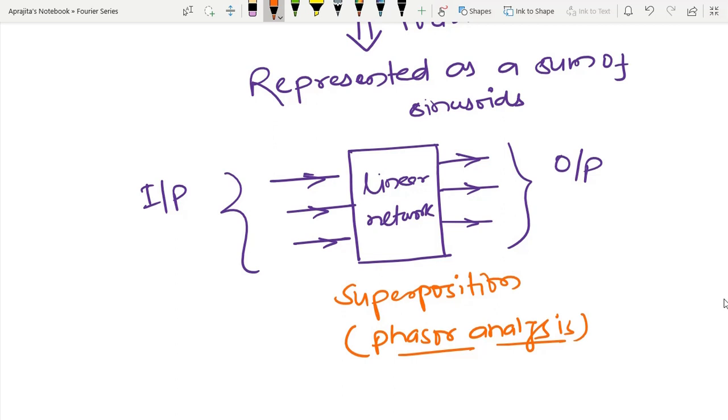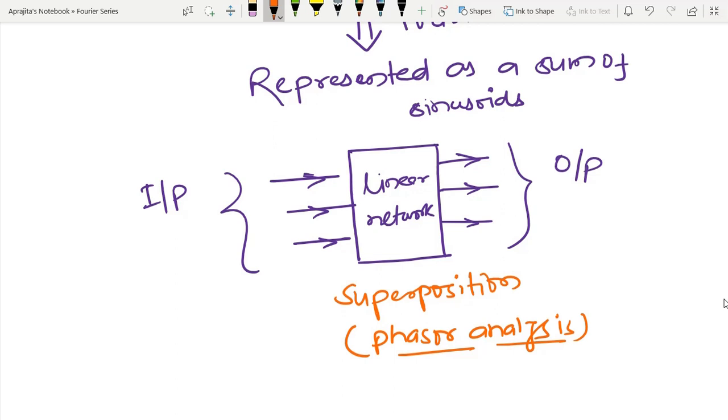So I am going to take advantage of that, and whenever I have a non-sinusoidal periodic signal, first I will express it in terms of sinusoids, and after that I will calculate the steady state response of the system by converting it from the time domain into the frequency domain with the help of the phasor. That is the main motivation of today's lecture.